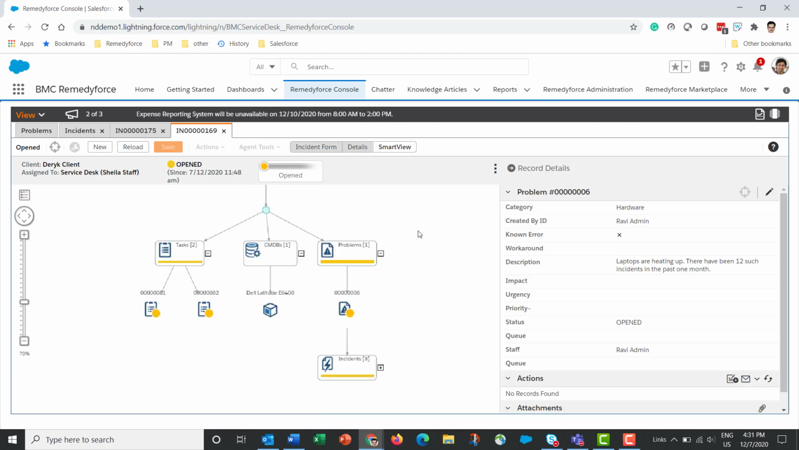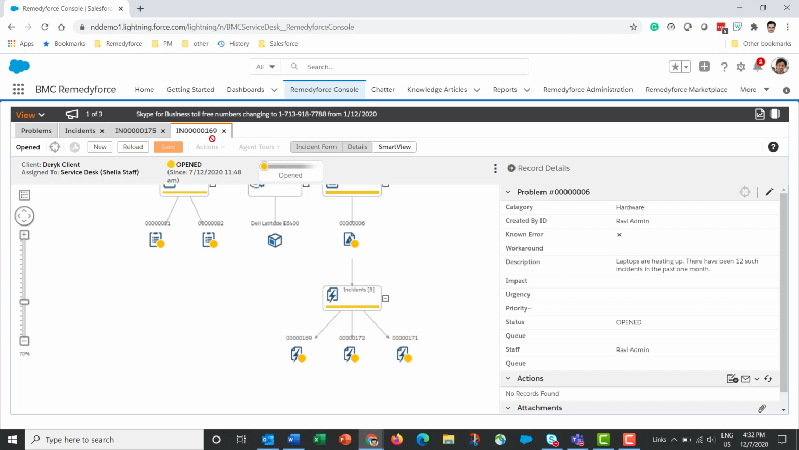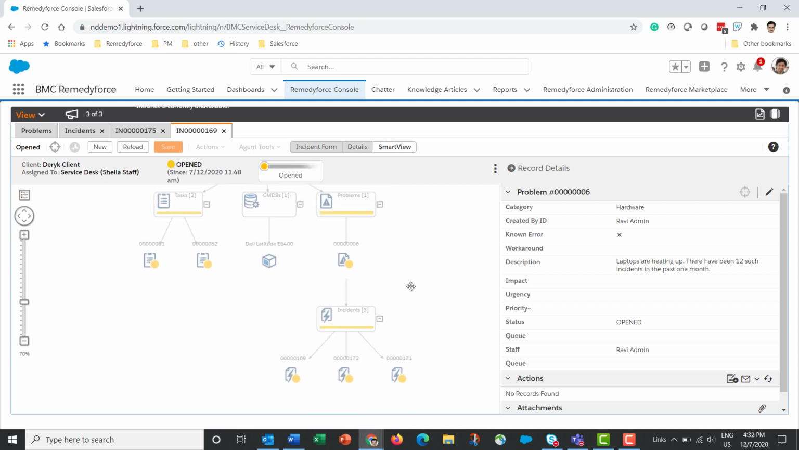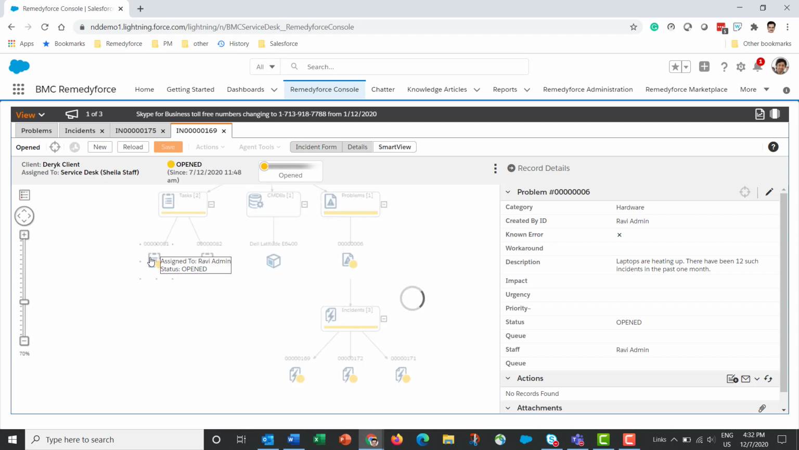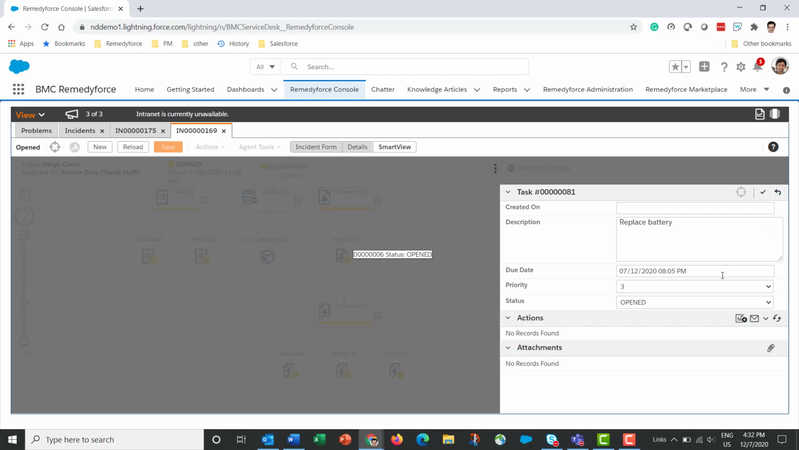So when I clicked on the problem, it shows that there are 3 incidents that are further related to that problem. There's incident number 169, which happens to be this record, and there are 2 others. So it turns out that there may be other incidents similar to this one, and a problem investigation has been created to address the root cause of this incident. From Smart View, you can click on any record and the record details appear in this section. If the user has access to edit that record, then they can go ahead and update the record from here.